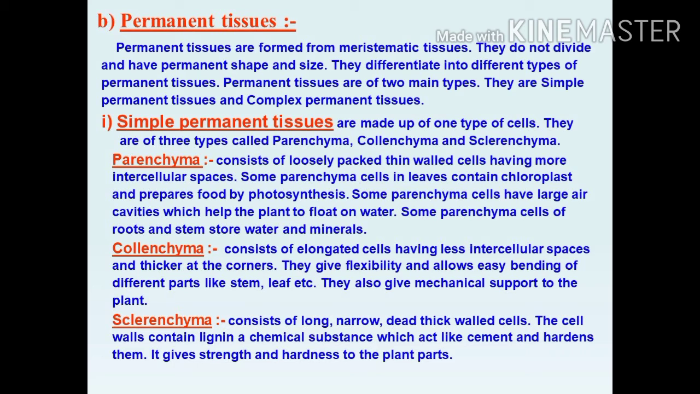Then the next one is collenchyma. It consists of elongated cells having less intercellular spaces. Someday it will ask for two more questions: what are the differences between parenchyma and collenchyma? In parenchyma, the cells are loosely arranged. In between the cells, many spaces are there. But in collenchyma, the cells are elongated in shape, and in between the cells there is less space, and they are thicker at the corners. They give flexibility and allow easy bending of different parts like stem and leaf.